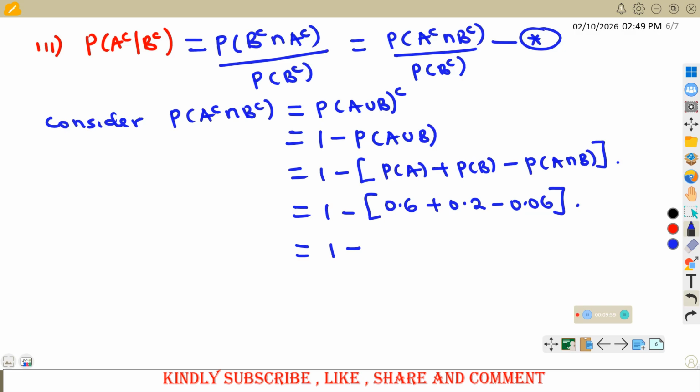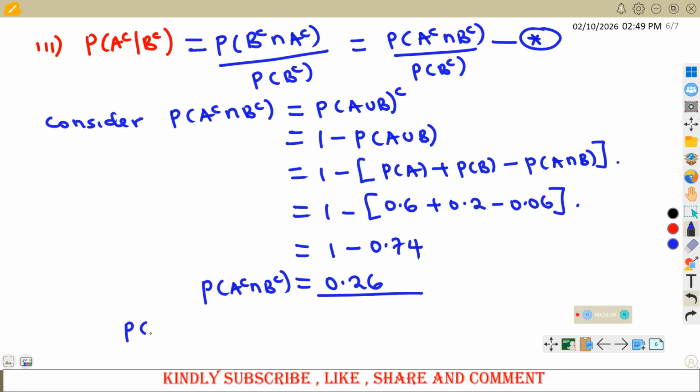So this will give us 0.74. So get 1 minus the answer, and we should be able to get 0.26. This is probability of A complement intersection B complement. Now, from this, we also need probability of B complement.